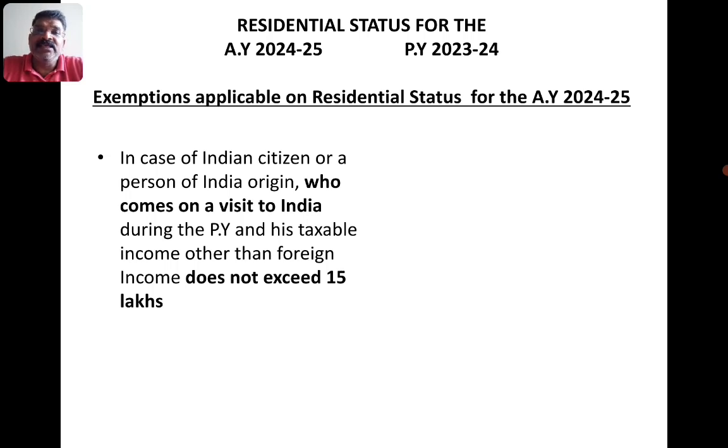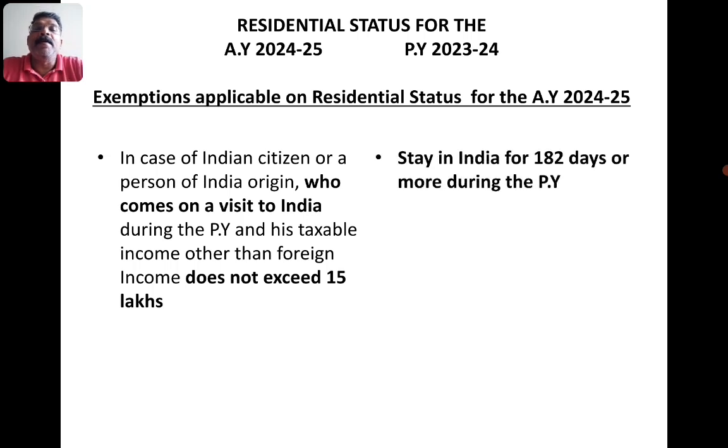His income, meaning the money earned in India during the previous year, should not exceed 15 lakh. Again, his stay in India should be a minimum of 182 days or more during the previous year.